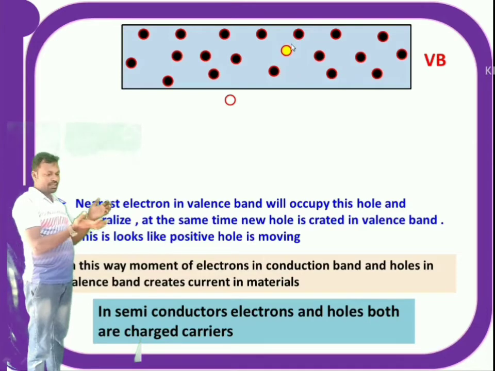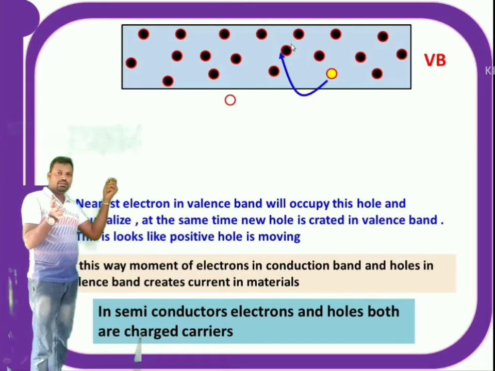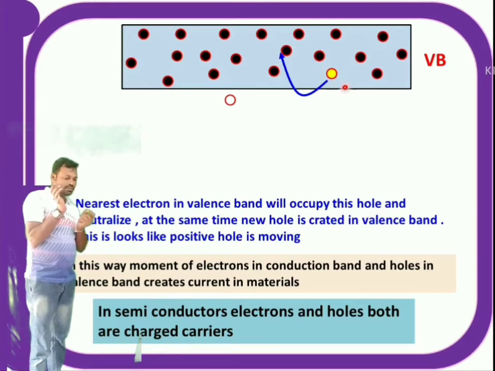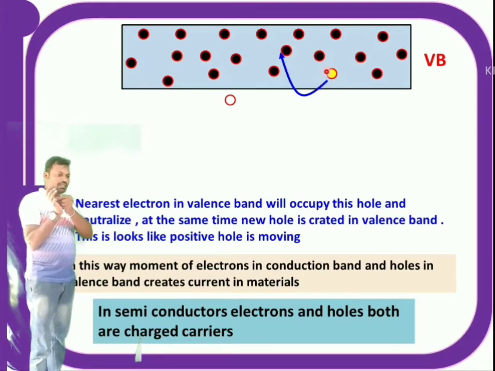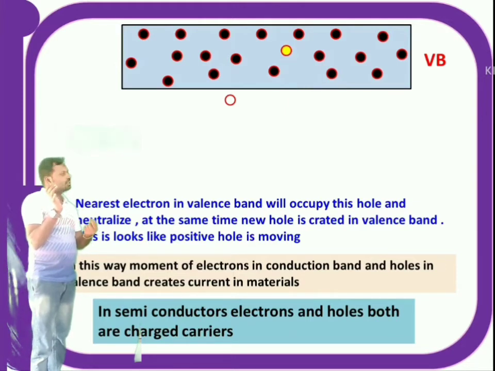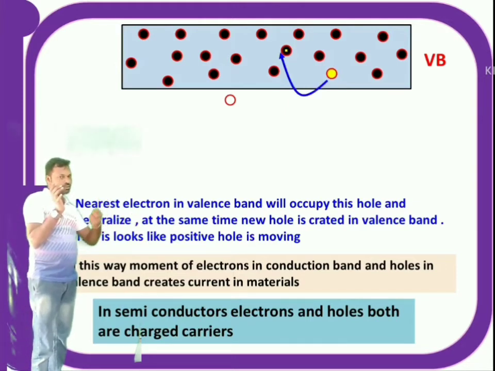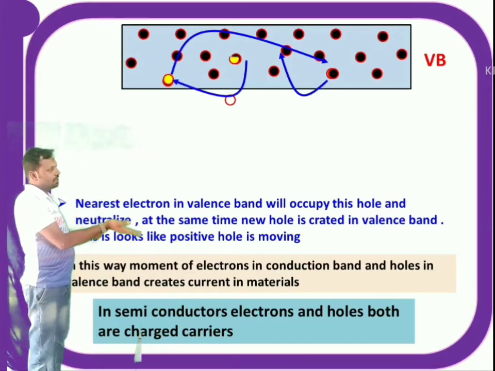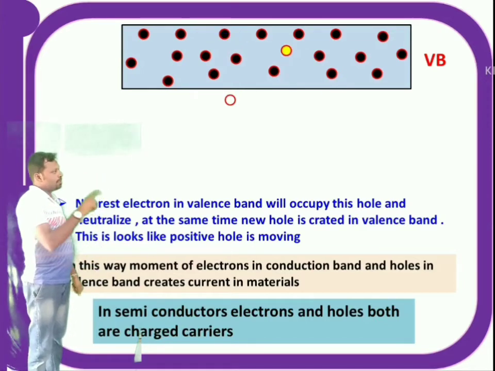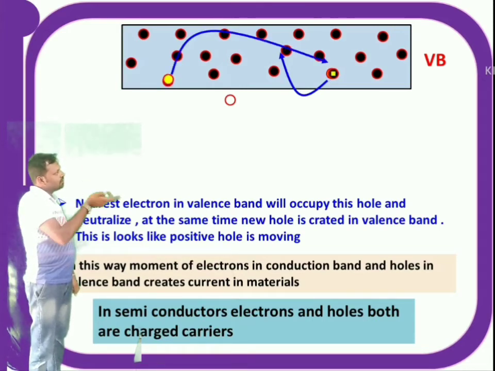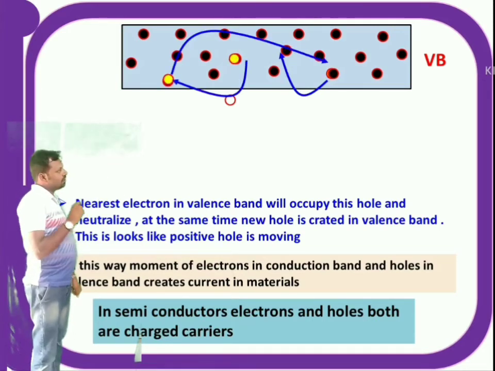So what happens when an electron jumps into this hole and the hole gets neutralized? At the same time, the electron which comes from another place creates another hole. That means the nearest electron is jumping into this hole. Now this hole is filled, but where the electron jumped from, there it creates another hole. Similarly, into that hole another electron jumps. Now where it is jumping from, there it creates another hole.